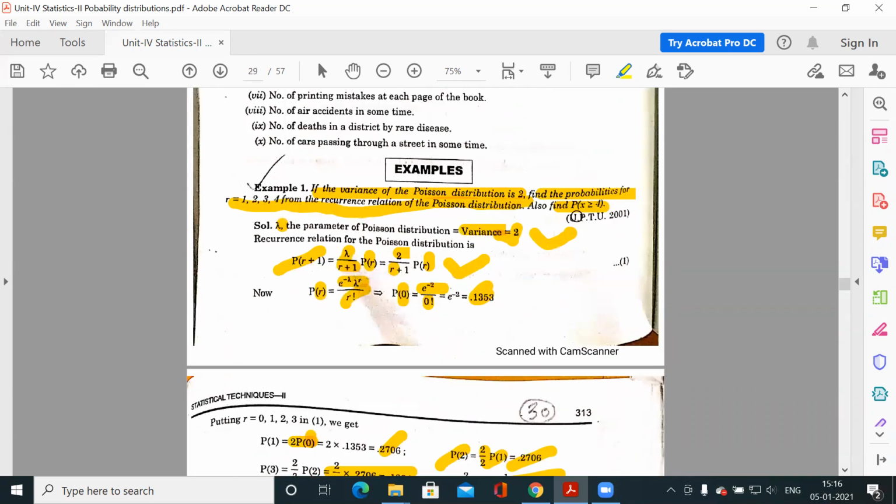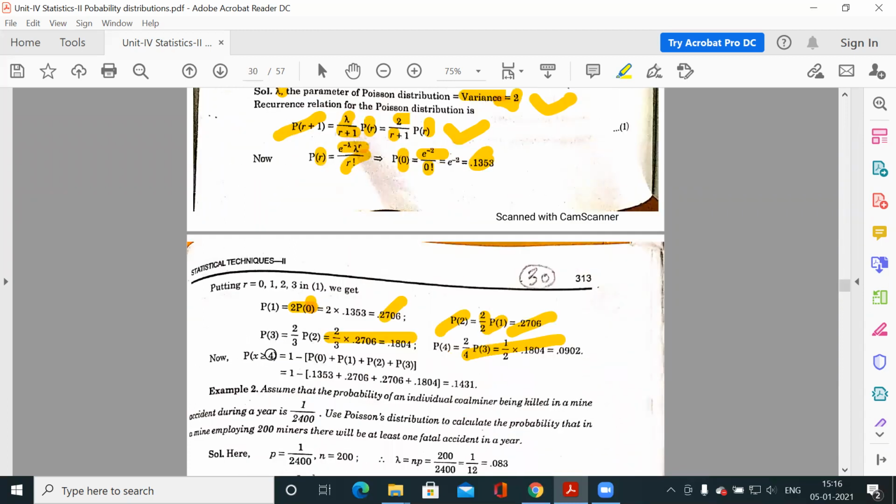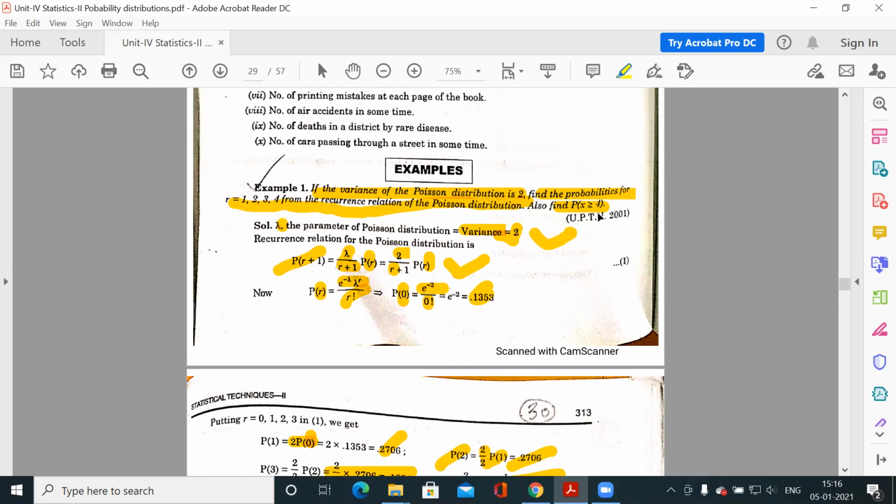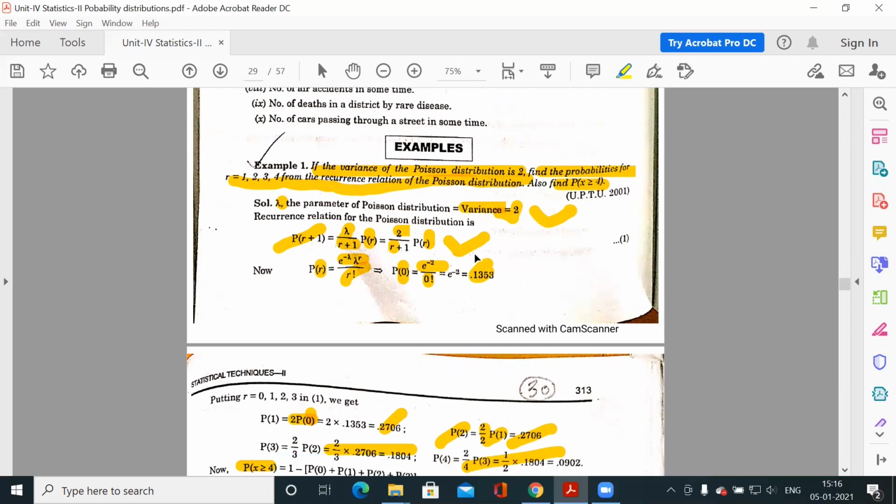Now you have to find the probability when x is greater than or equal to 4, because there is no upper limit. You know the number of trials is infinite in Poisson distribution. So calculating the probability for x greater than or equal to 4 means we have to calculate an infinite number of probabilities for 4, 5, 6, 7, and up to infinity, which is not possible.